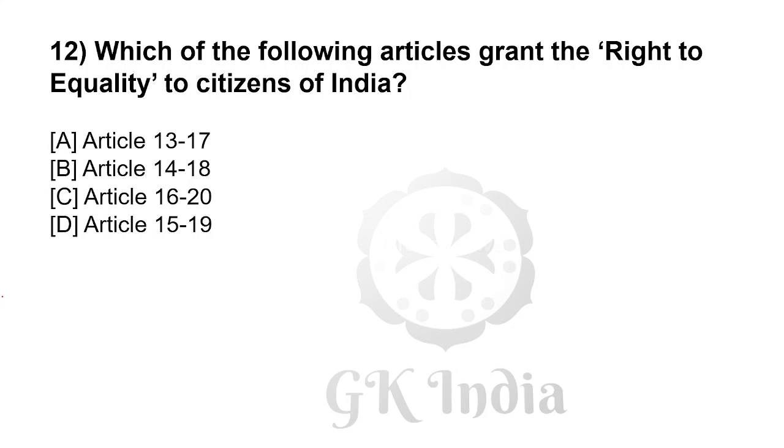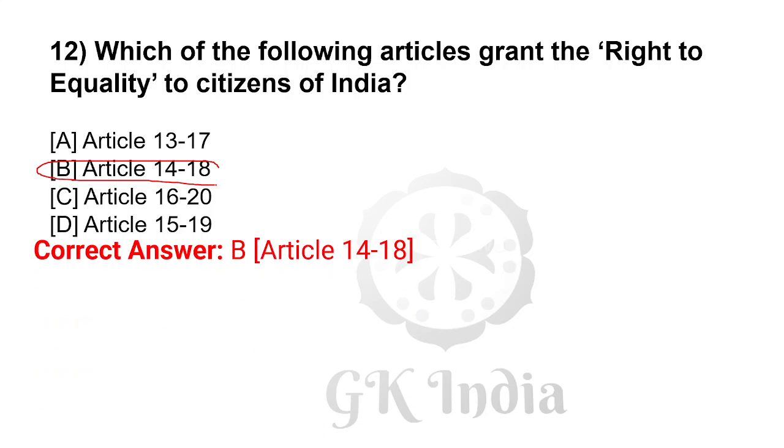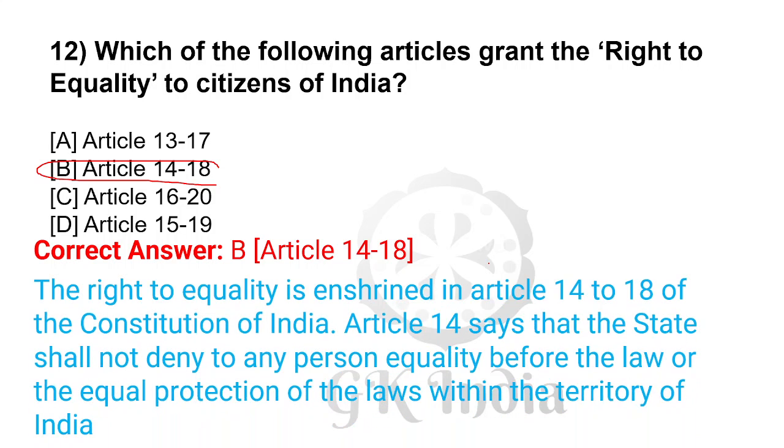Which of the following articles grant the right to equality to citizens of India? Correct answer B is 14 to 18. Right to equality is enshrined in Articles 14 to 18 of the Constitution of India. Article 14 says that the state shall not deny to any person equality before the law or equal protection of the laws within the territory of India.